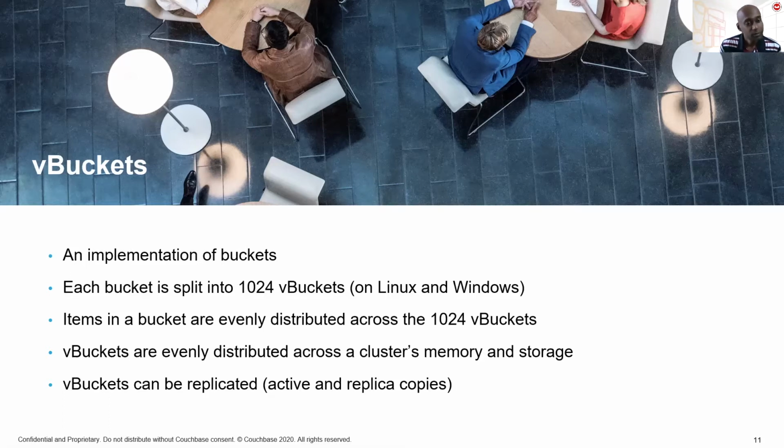Beyond that, the vBuckets themselves are evenly distributed across the nodes in the cluster. This depends on the amount of memory and storage available in each of them. But in this manner, you get an even distribution of all of the items via the medium of vBuckets. Beyond that, when it comes to creating replicas of your data, it is the vBuckets themselves for which clones or replicas are created. So what does this have to do with managing data in a cluster and significantly recovering from node failures?